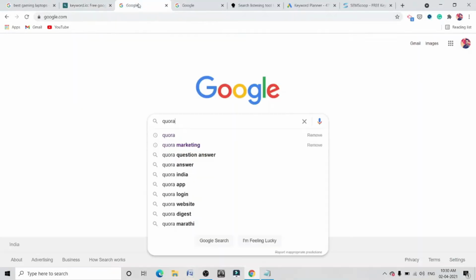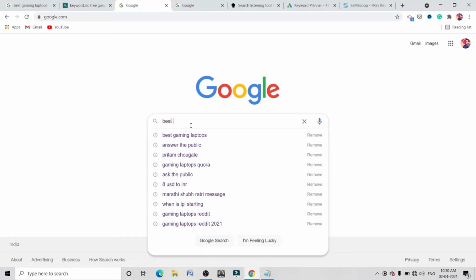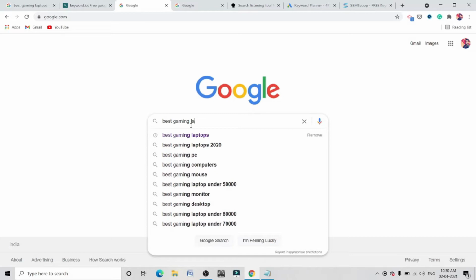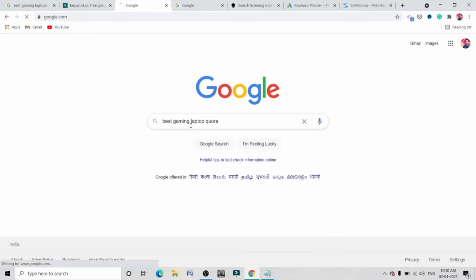Now we will see how we can make use of Quora to find the long tail keywords. Alright, let's start. Go to Google and type your keyword topic name. When you type your topic name, add Quora at the end and press enter.